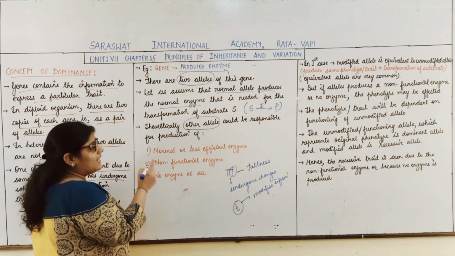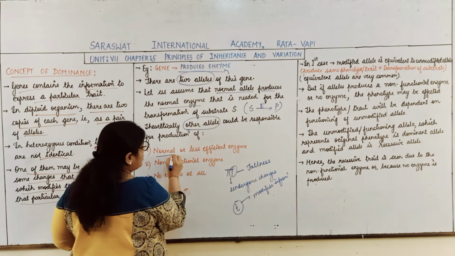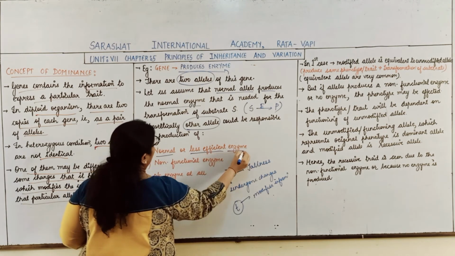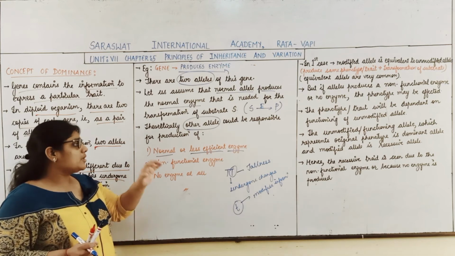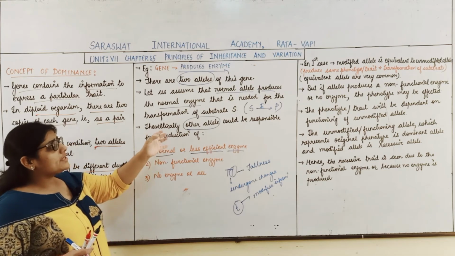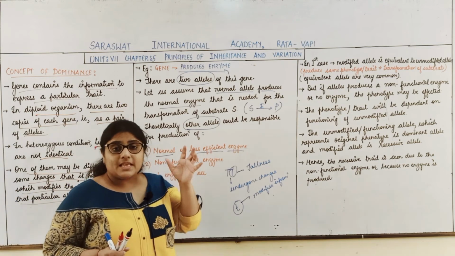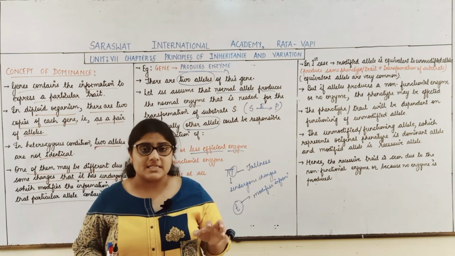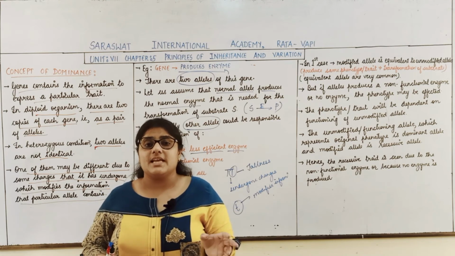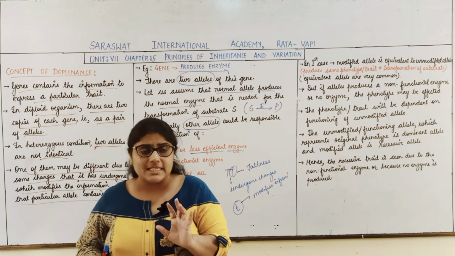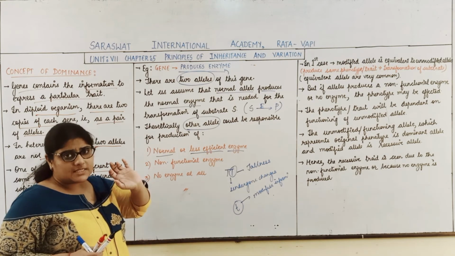We know that for every character there is a gene, and every gene occurs as a pair of alleles. So now we are considering a heterozygous condition.